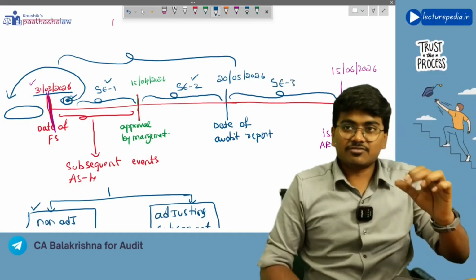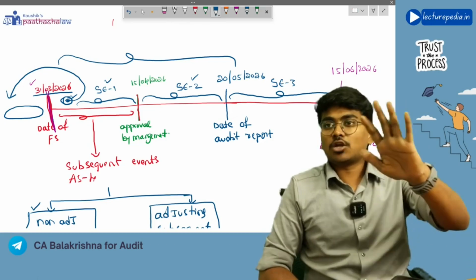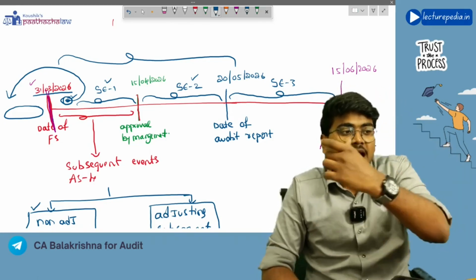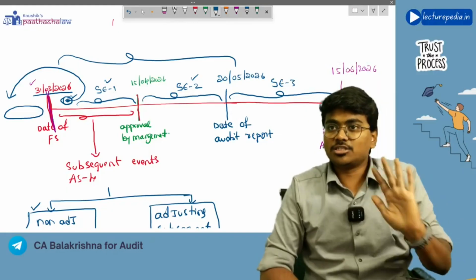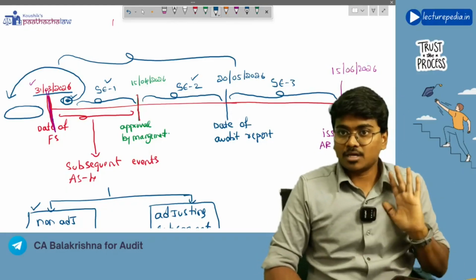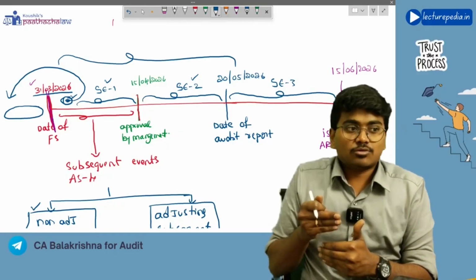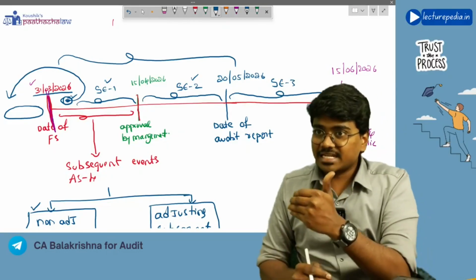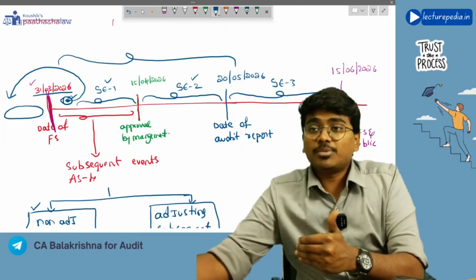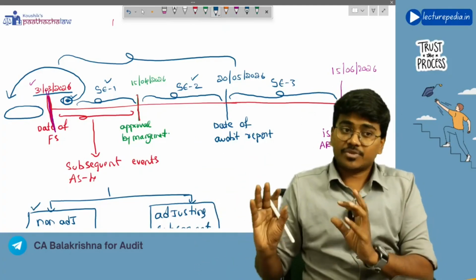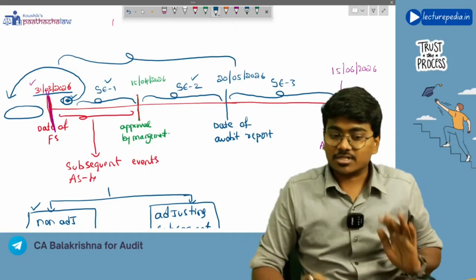See, these terms SE1, SE2, SE3 are not there in the standard. Just for the purpose of our understanding, I am naming them SE1, SE2, SE3. So those facts that were known to the auditor after the date of the audit report, but before the financial statements are issued to the public, will also be treated as subsequent events.